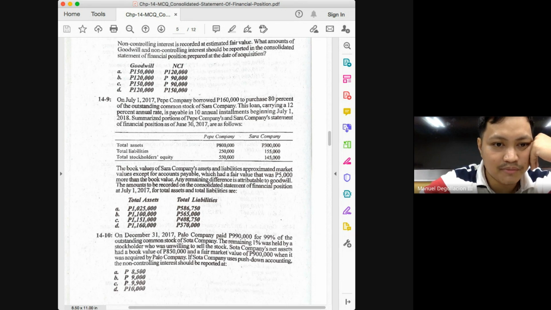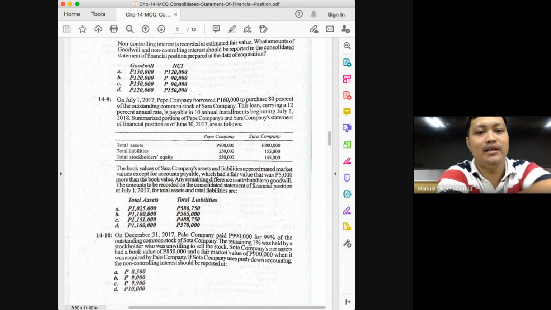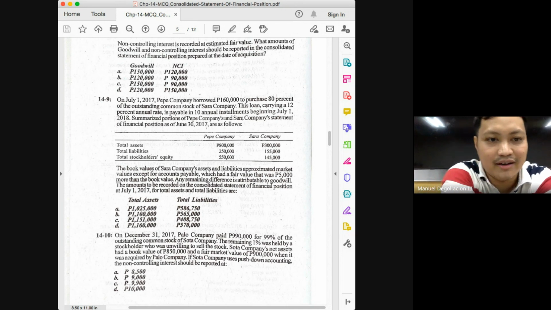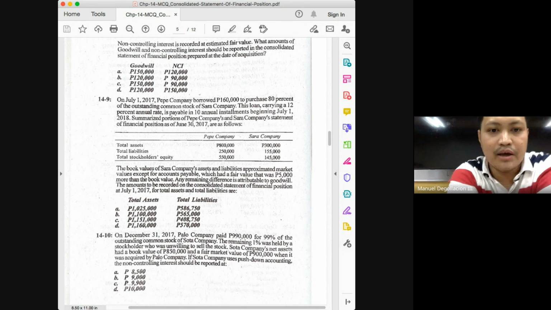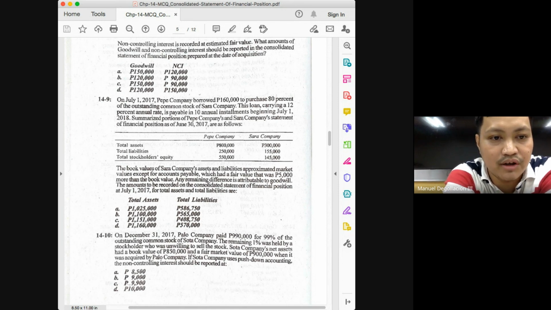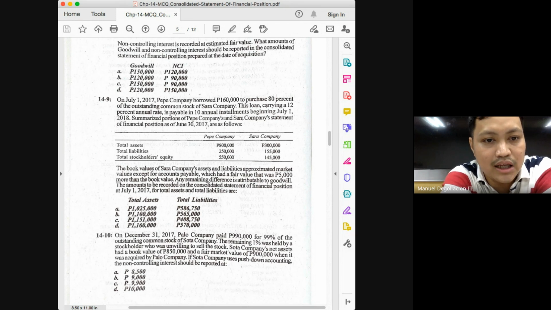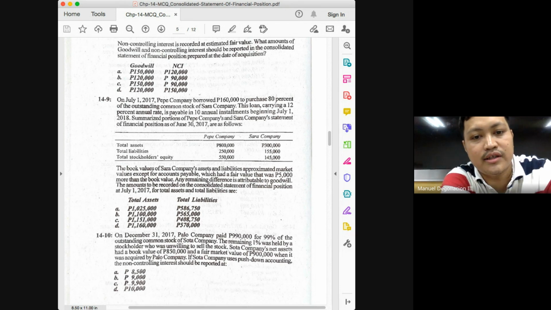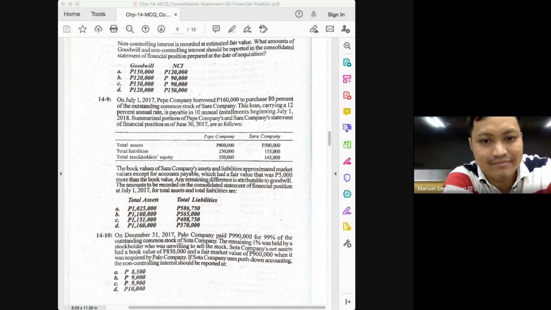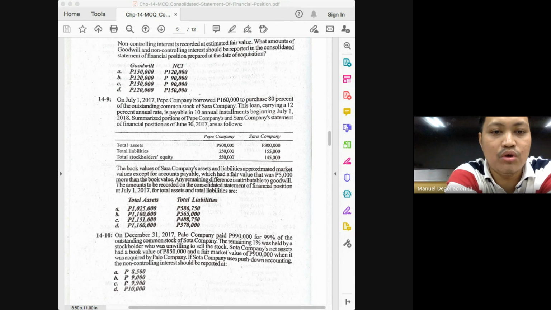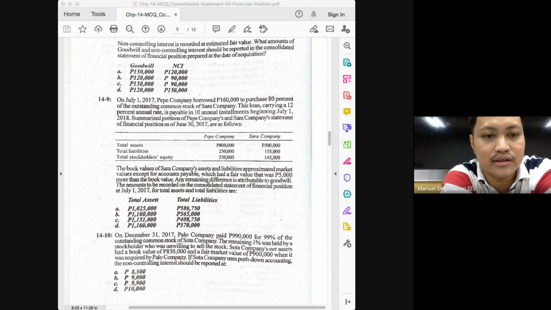Okay, but at the last paragraph, the book values of Sarah Company's assets and liabilities approximated market values except for accounts payable, which had a fair value that was 5,000 more than the book value. Any remaining difference is attributable to goodwill. So basically, the book value of the assets of the subsidiary is equivalent to its fair value. So we can easily solve for total assets here.